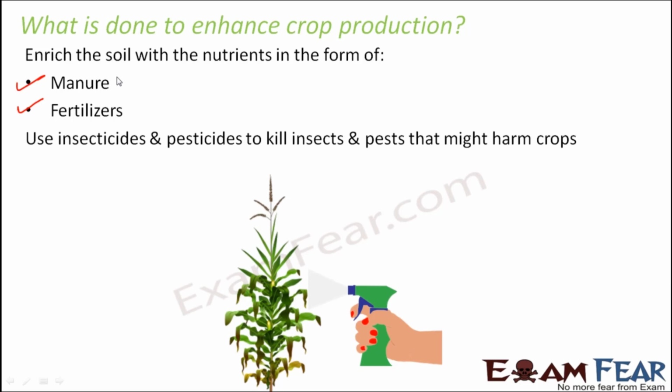What do these manures and fertilizers do? So manures and fertilizers, they increase the nutrient content of the soil. Now as I was mentioning, soil is rich in nutrients like potassium, sulfur, nitrogen, etc. So just to increase the content of all these nutrients in the soil, what do we do? We additionally put these nutrients into the soil, either in the form of manure or fertilizer. So when we talk about manure, manure is a substance that increases the soil fertility.